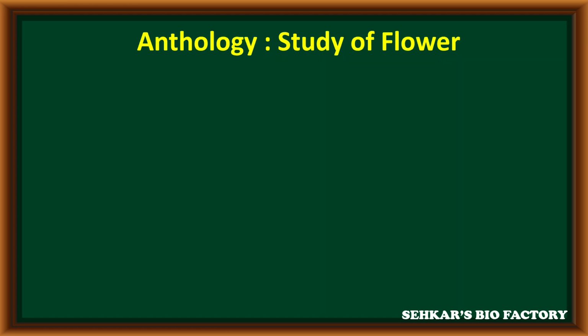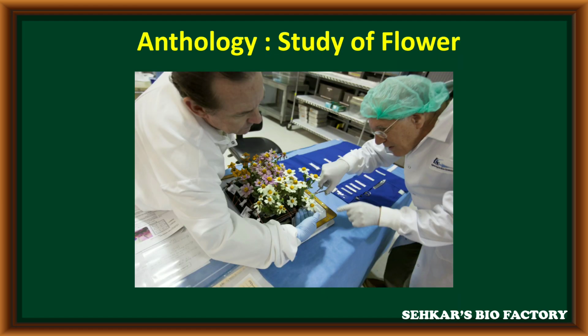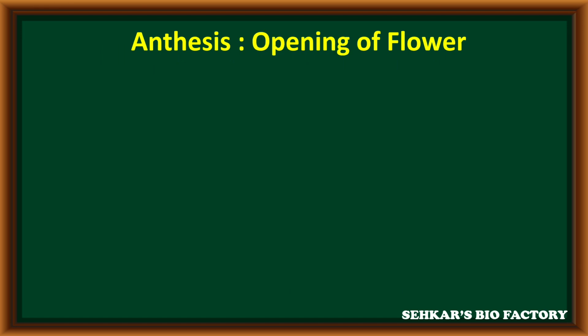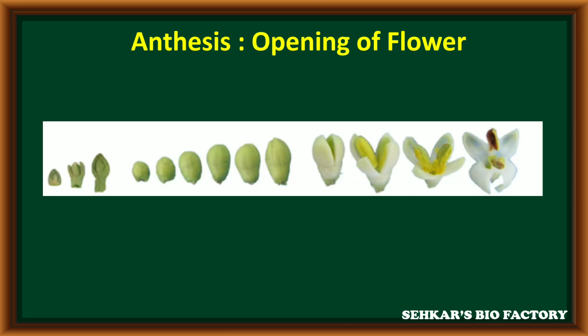The study of flowers is a branch called anthology. During maturation of the flower, the floral bud gradually opens to expose its reproductive parts. This entire process is called anthesis, that is, the opening of the flower.